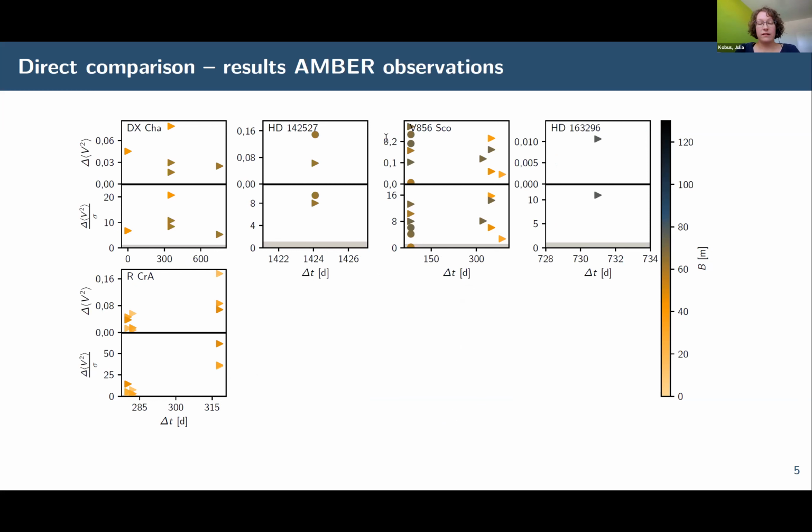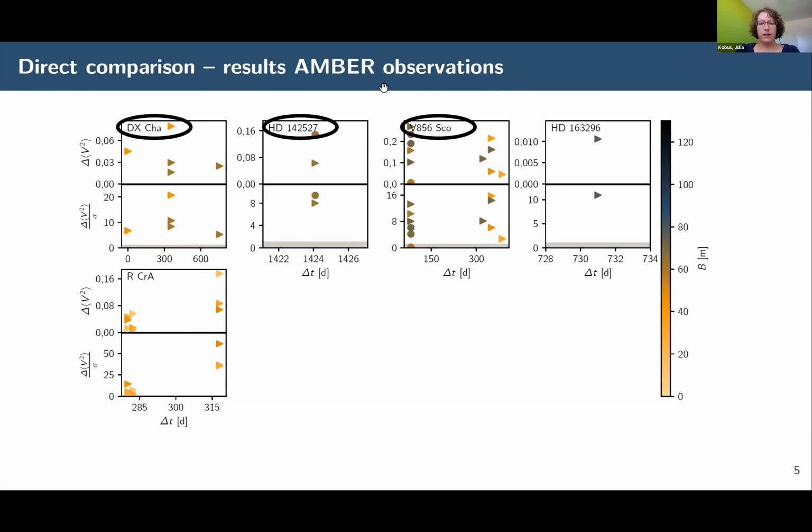Here we have the same plots for the GRAVITY observations. Of these 5 objects, all show significant variations and thus indications for temporal variability, where for these first 3 objects we just saw PIONIER observations, which also indicated temporal variability. So for these, we have evidence of temporal variability both in H and K band.